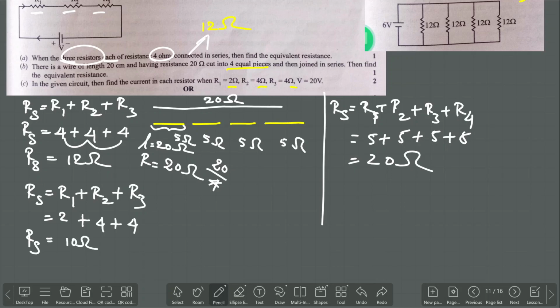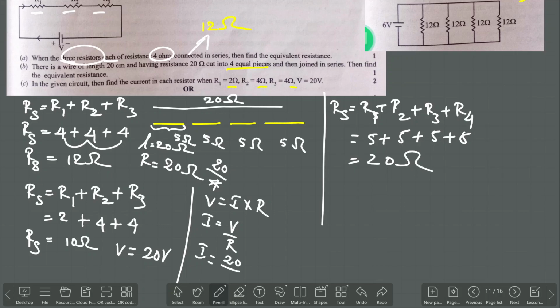So the net resistance R is going to be 10 ohm, and V they gave as 20 volt. By using this, calculate the current. So V is equal to I into R. Therefore I is equal to V by R. So I is equal to, what is the value of V? 20 by, what is the value of R we calculated? 10. 0, 0 cancel each other. So I is equal to 2 ampere.